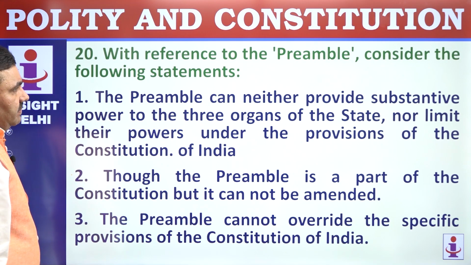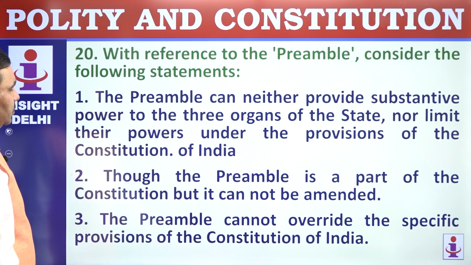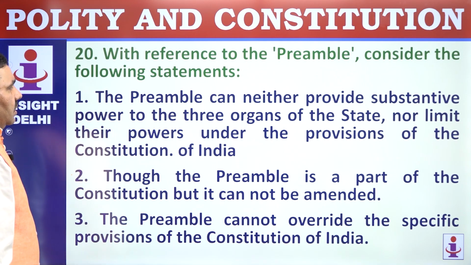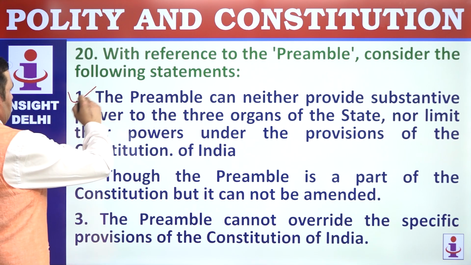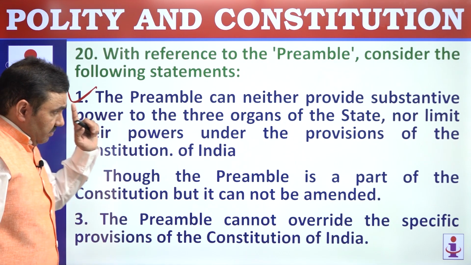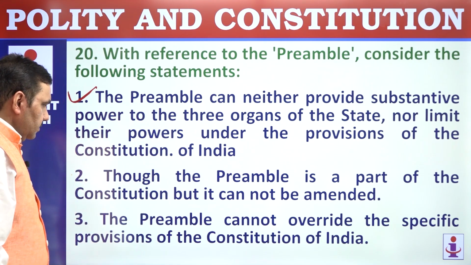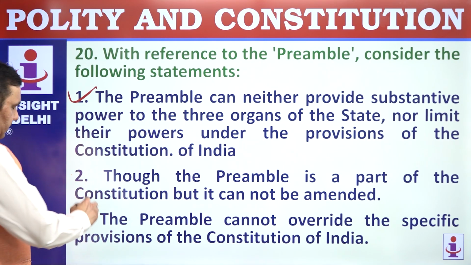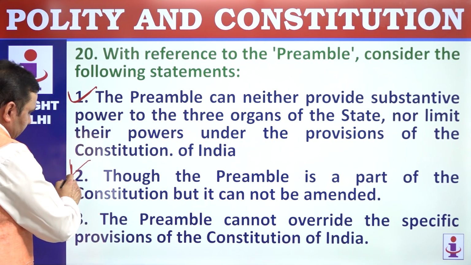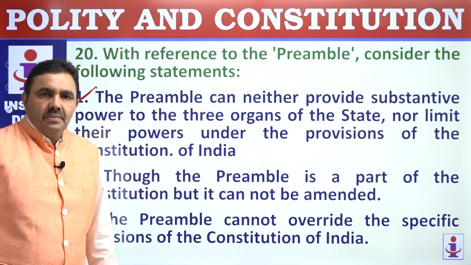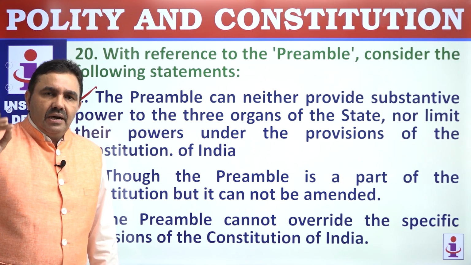Question number 20. With reference to preamble, consider the following statements. Preamble to the Constitution of India. The preamble can neither provide substantive powers to the 3 organs of a state nor limit their powers. Preamble is not a source of authority. Preamble does not impose any restriction on exercise of authority by organs of a state. Though the preamble is a part of the Constitution, it cannot be amended. Preamble is a part of Constitution and it can be amended, and it has been amended by 42nd Amendment Act.